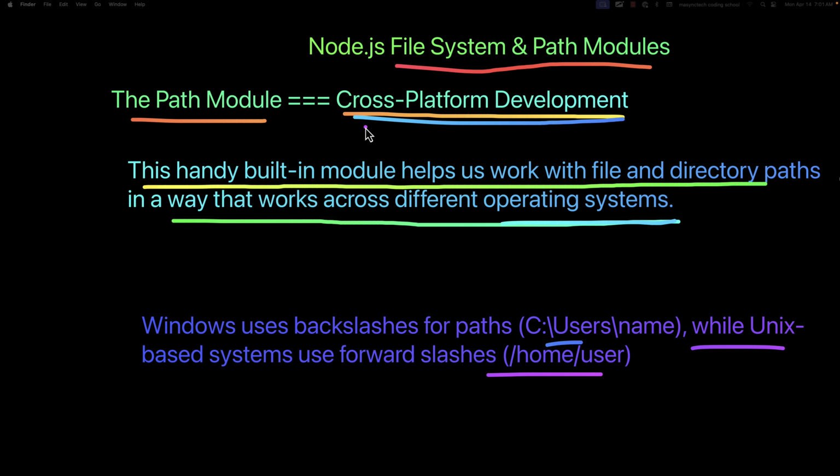And lastly, project organization. For example, in a large project, you might organize code into modules, utilities, and resources folders. The path module helps navigate between these directories reliably, ensuring imports and file operations work consistently. So with this being said, let's get into Visual Studio Code to put them into practice.